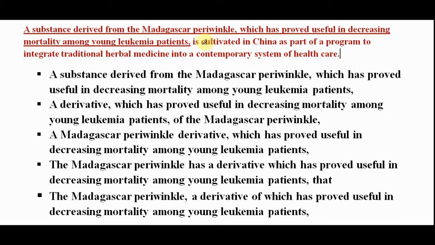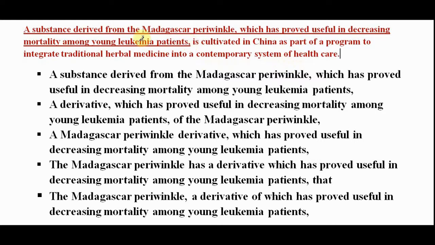So first of all, is just after the comma. It's been what? Something is cultivated, so we have to decide what that is. By the way, the approach should be to look at the passage, read the passage and assume the intended meaning. It says a substance derived from Madagascar periwinkle which has proved useful in decreasing mortality among young leukemia patients is cultivated in China as a part of a program to integrate traditional herbal medicine into a contemporary system of health.